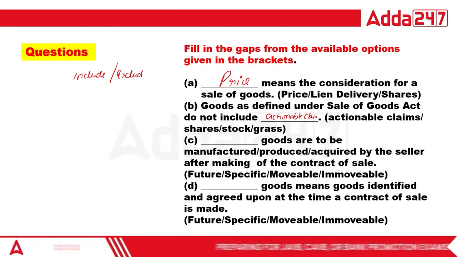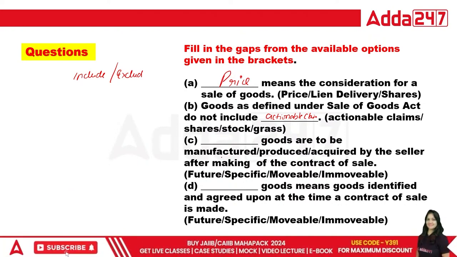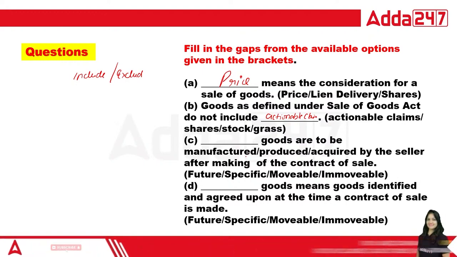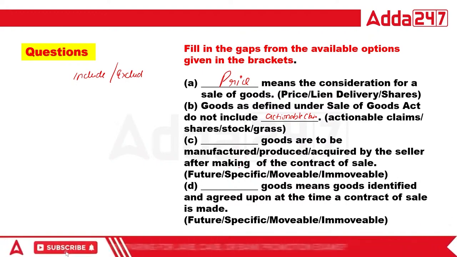Now, dash goods are to be manufactured, produced, or acquired by the seller after making the contract of sale.